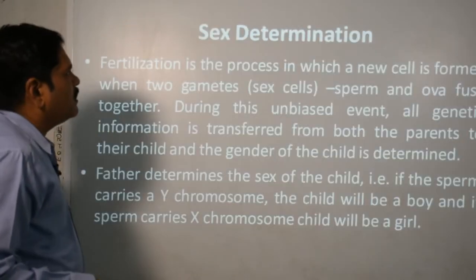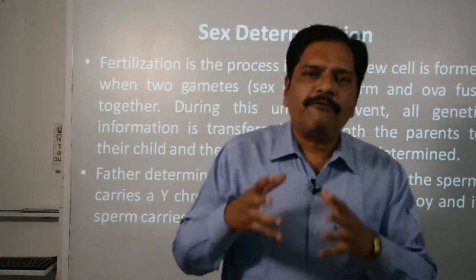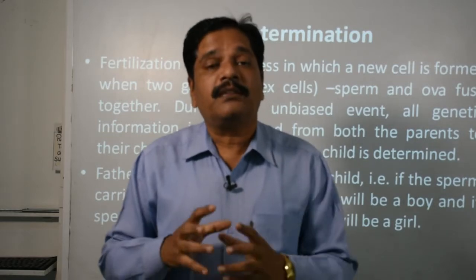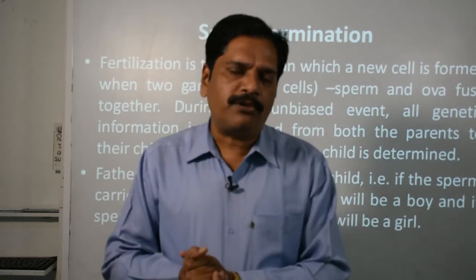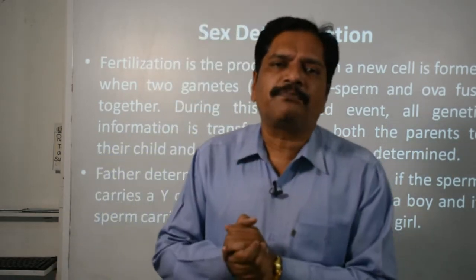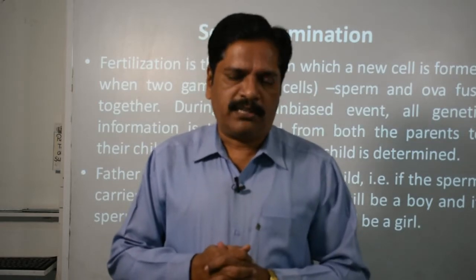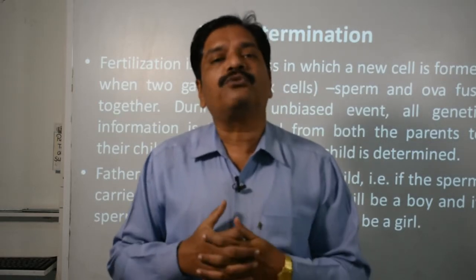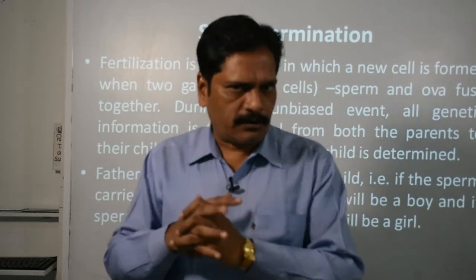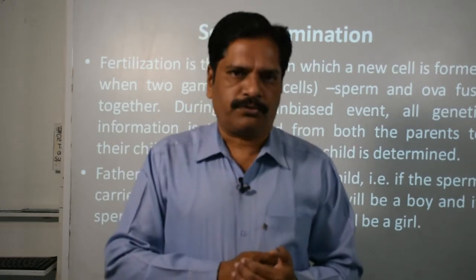Clear? Now here we come to discuss sex determination. As you know, the fixing of the particular sex or gender in the fetus or embryo is called sex determination. Clear? And this sex determination is actually determined by the genetic combination, that means the chromosomes. As you know, there are two types of chromosomes, one is autosomes and the second is heterosomes. These heterosomes are also called sex chromosomes, clear.